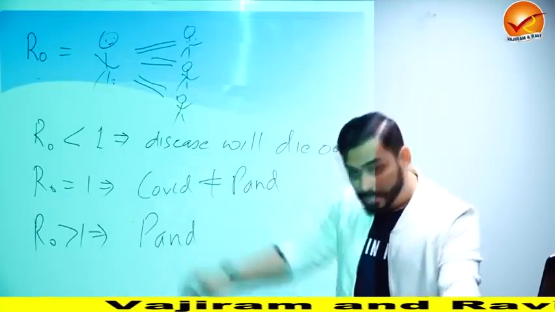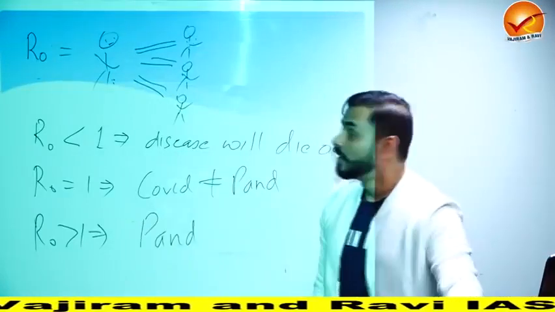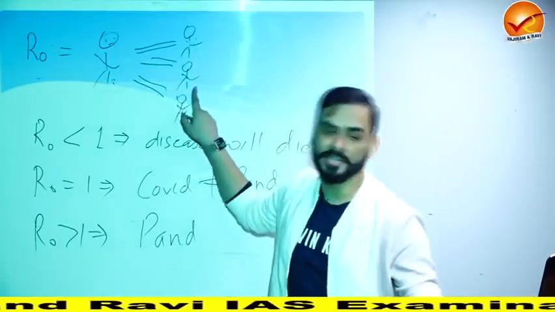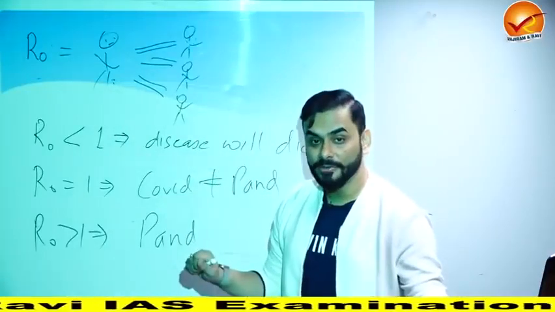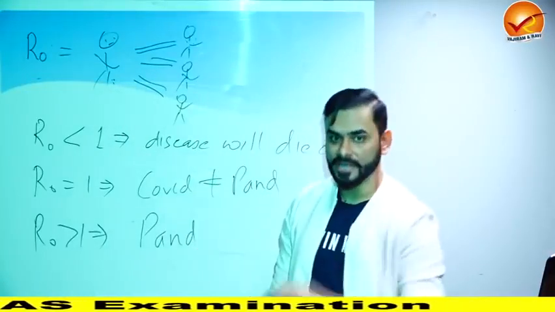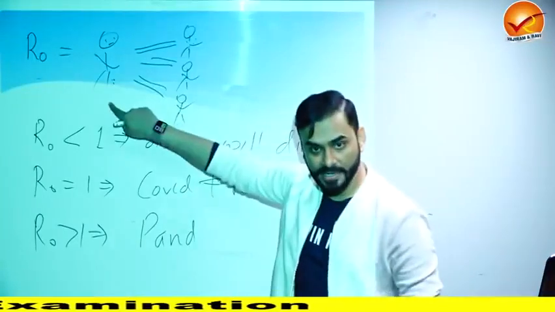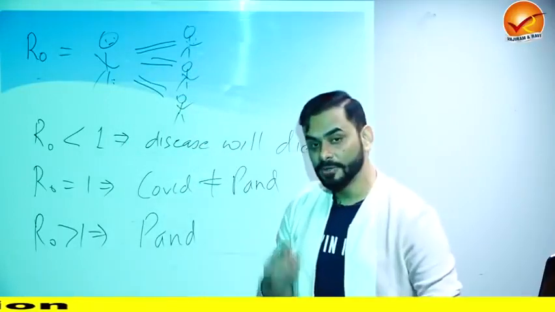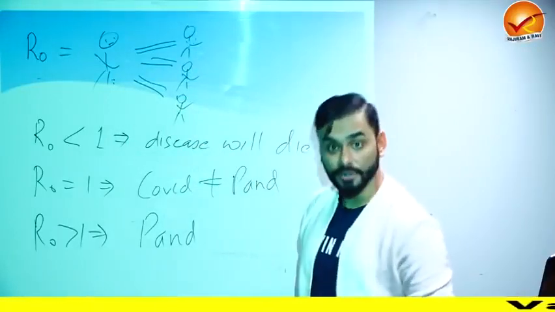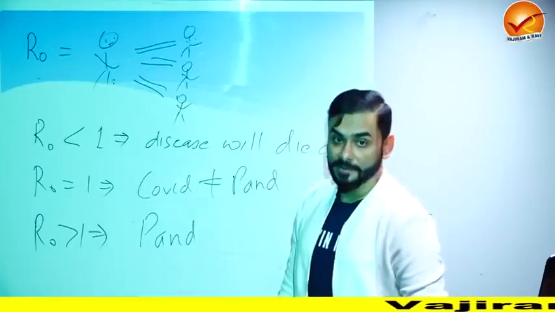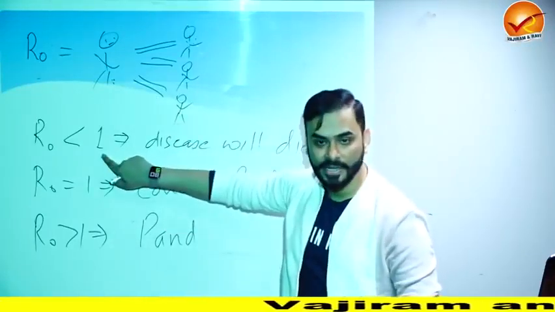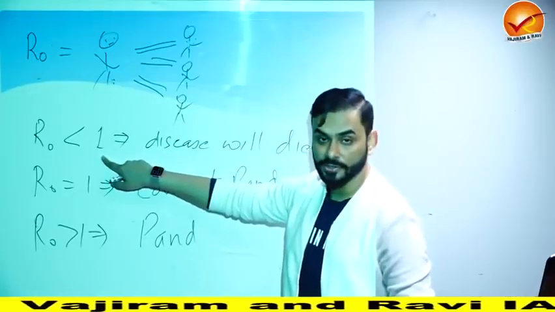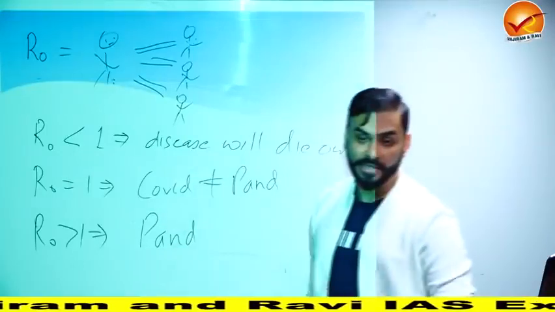So if we know the value of R0, which means how many people each infected person is infecting, then we can find out whether we need to go for lockdown or not. We can have a strategy. For example, if one person in New Delhi is infecting 3, 4, 5, 7 people, that means New Delhi has to be under stringent, strict lockdown. But suppose in Kerala, one person is affecting less than one person, you don't need strict lockdowns. You need measures, but you don't need stringent lockdown. That's why knowing this number is very, very important.